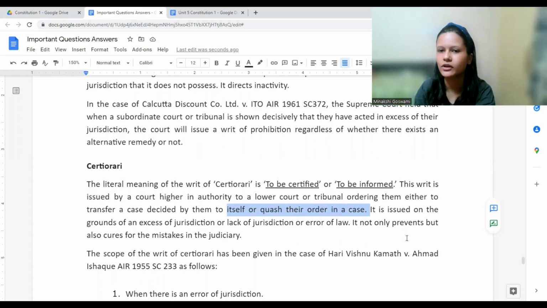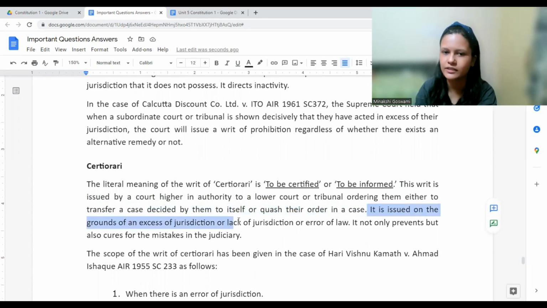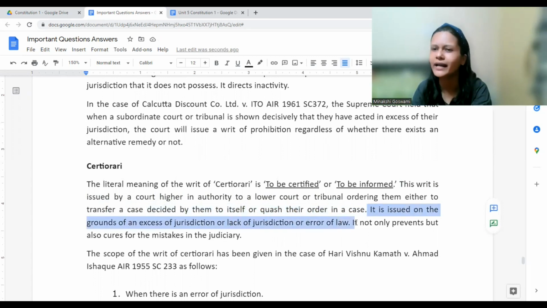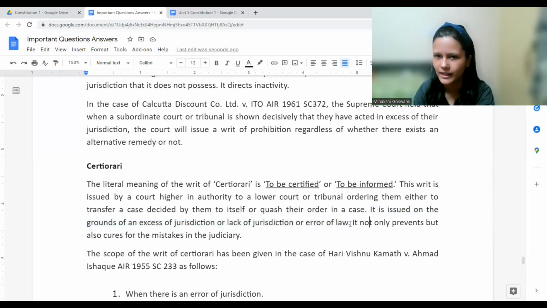This decision is not going to be applicable, because you have exceeded your jurisdiction. This power was not given to you. It is issued on the grounds of an excess of jurisdiction or lack of jurisdiction or error of law. Some problem is there. The court exceeded its powers or something happened.